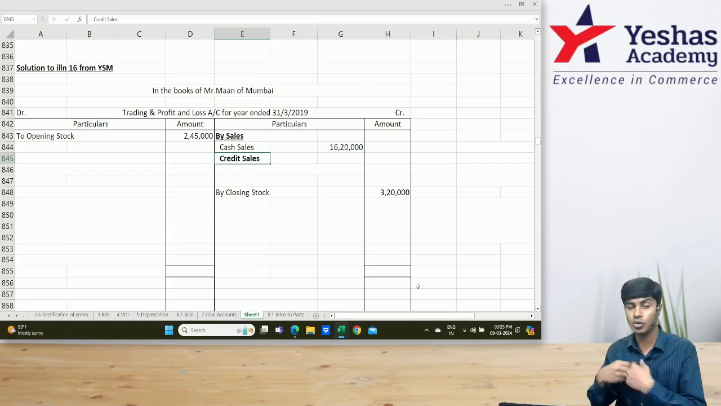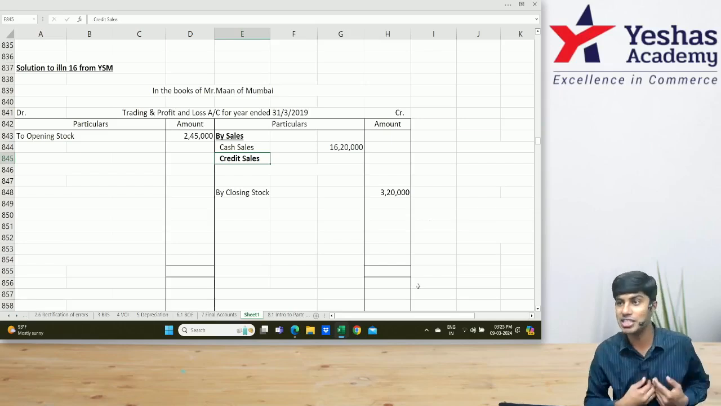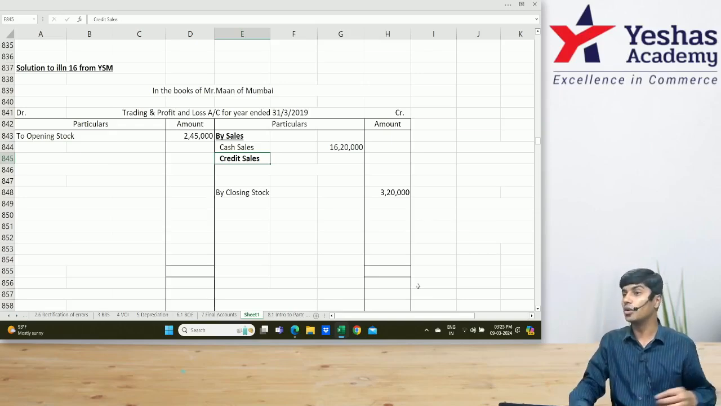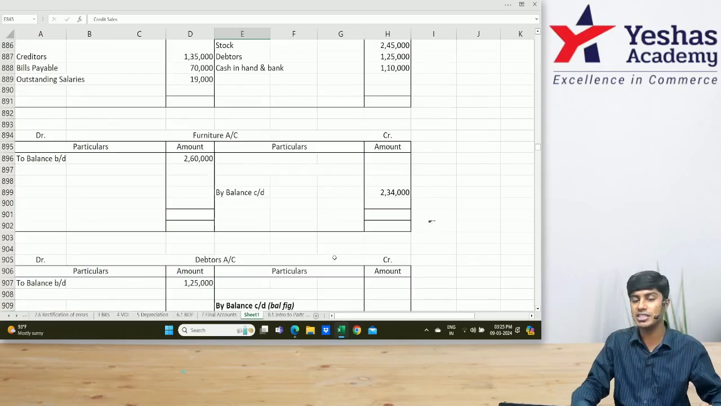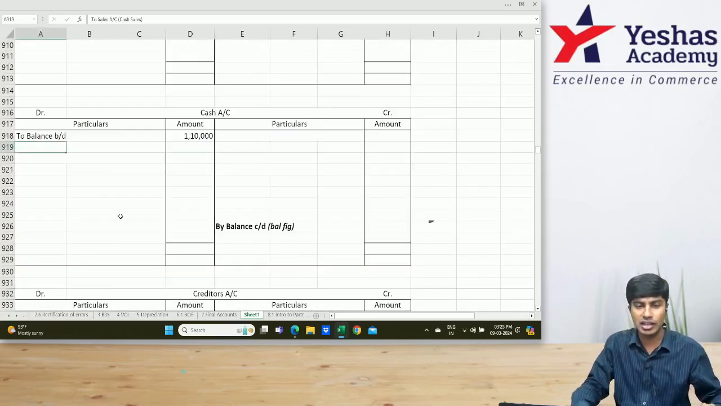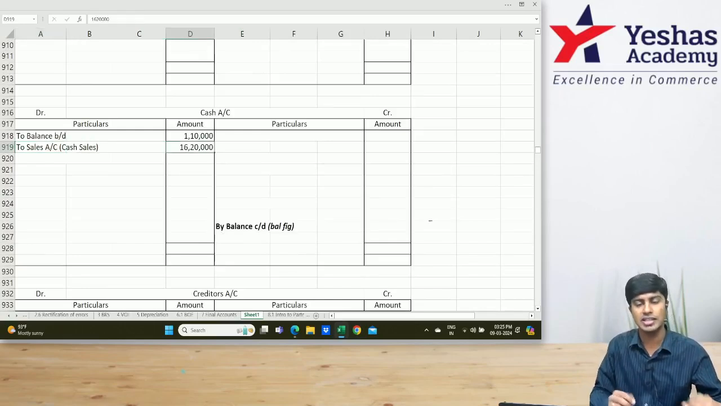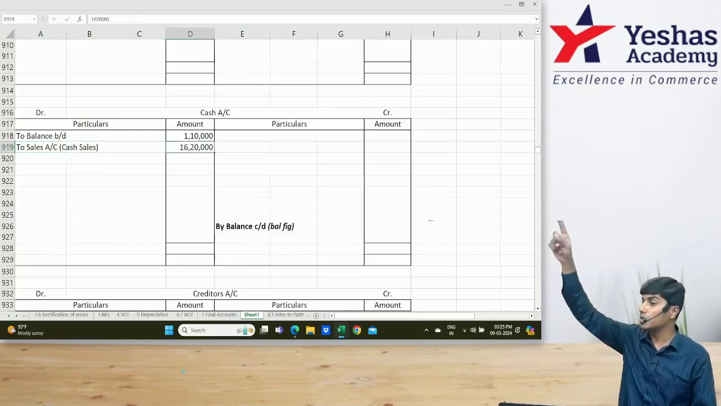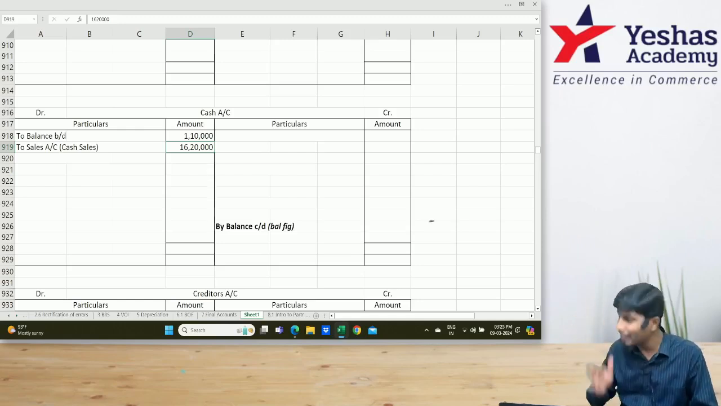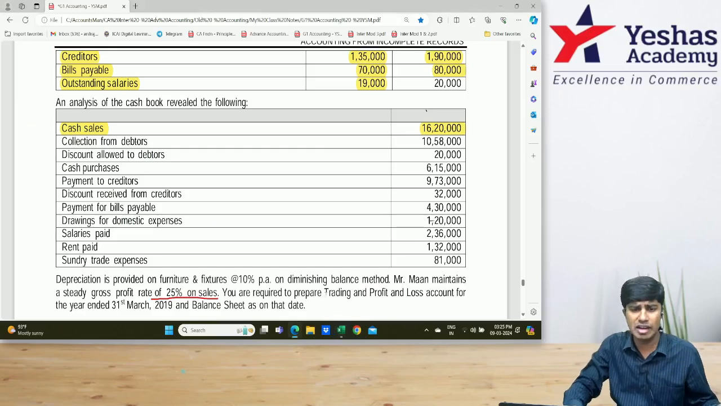Second place, whenever the goods are sold for cash, cash would have been received. Such cash receipt should appear where? Very good. Cash account debit side. What is the journal entry for cash sales? Cash account debit to sales account, cash sales 16 lakh 20. Trading account credit aspect, cash account debit aspect. We recorded both aspects. Only then I'll read the next item. Clear?